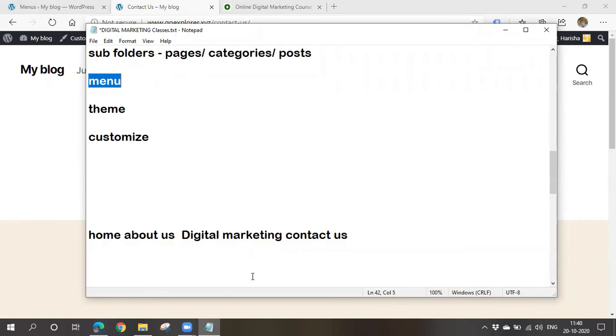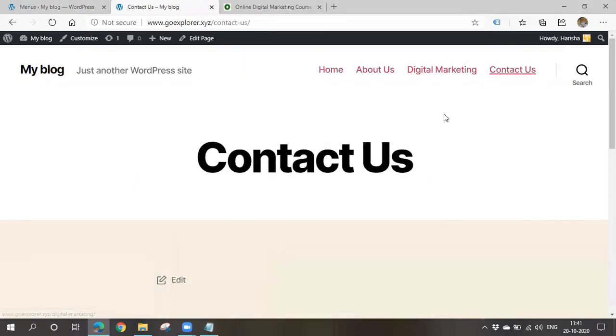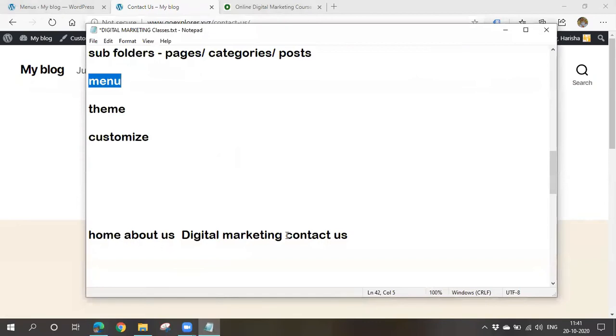You might have seen some drop downs, right? If you go to some websites and hover over these options, you'll see some drop down options. In the same way, I also want to create a drop down. Here digital marketing is there, right?